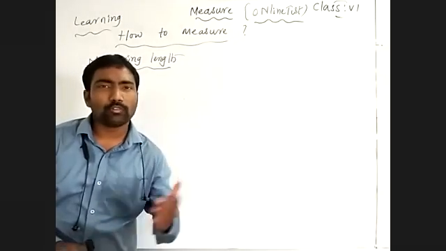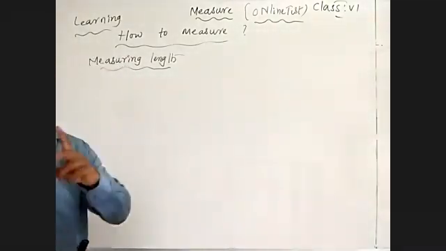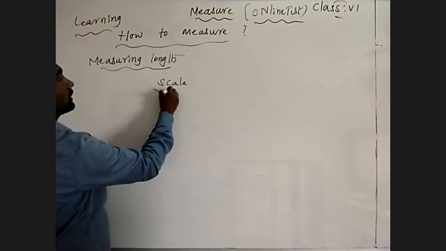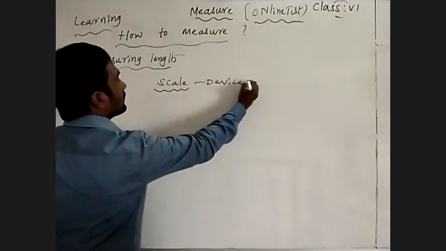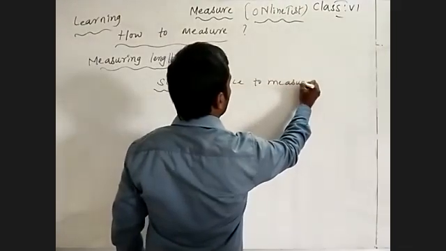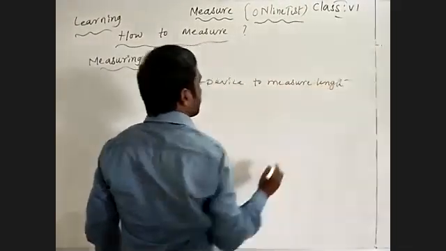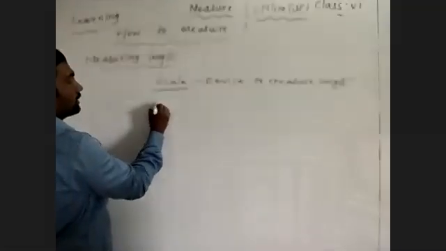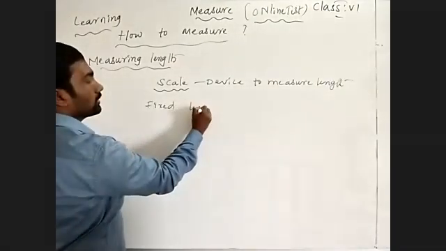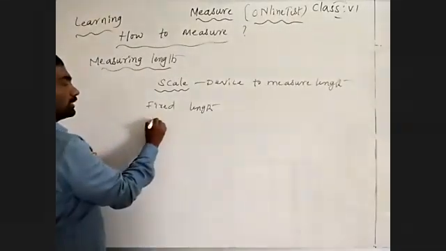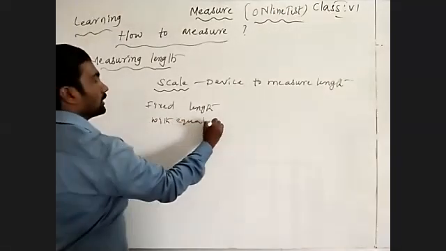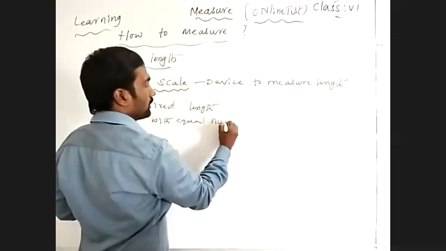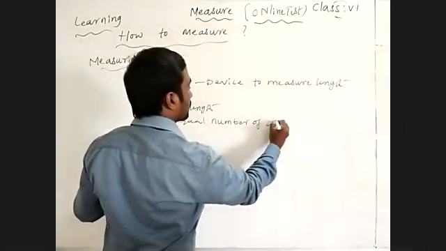So that's why the whole world decided to use a particular device to measure the length, that is nothing but a scale. A device to measure length. They decided the scale should consist of a fixed length, prepared with an equal number of divisions.